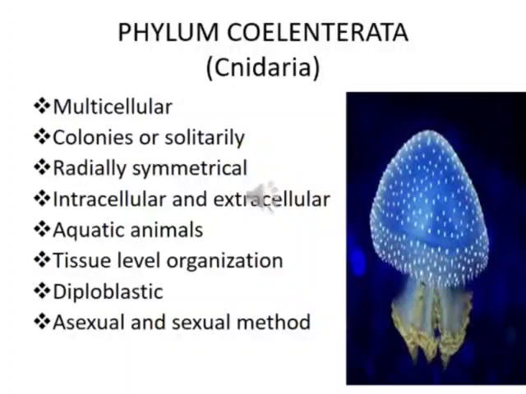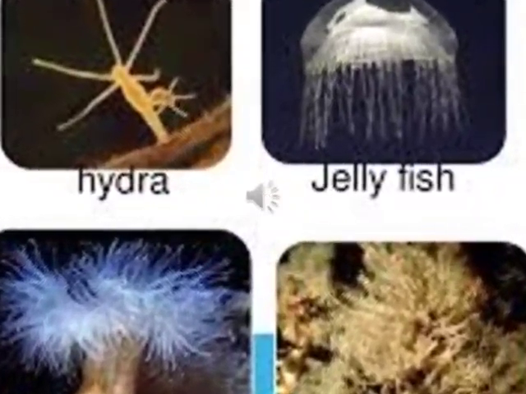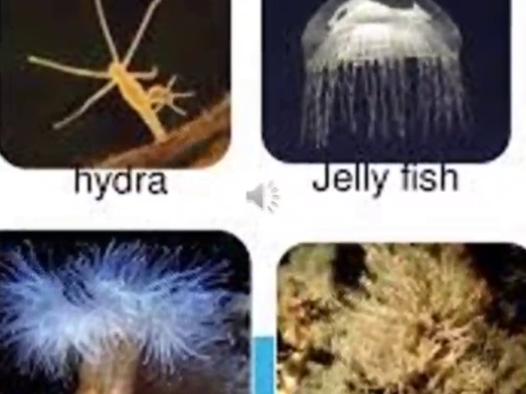They are multicellular and can be found in colonies or solitarily. These are the simplest group of invertebrate animals. They reproduce both asexually and sexually. Hydra, jellyfish, obelia, coral and anemones are some examples of Phylum Coelenterata.